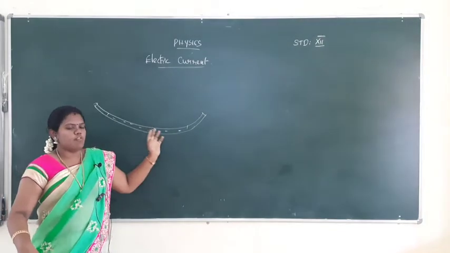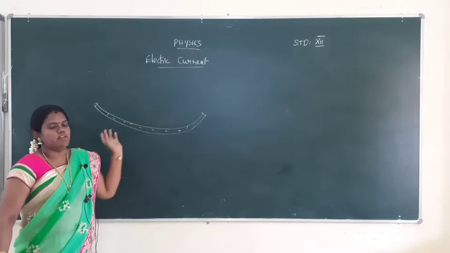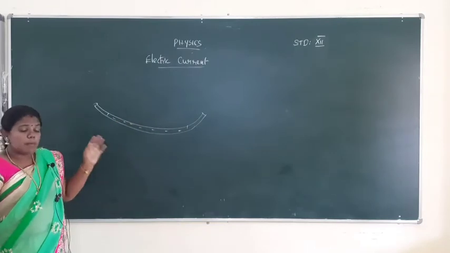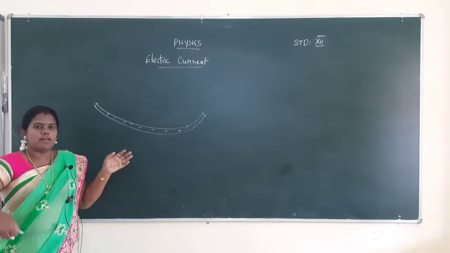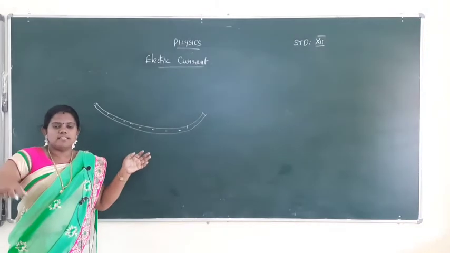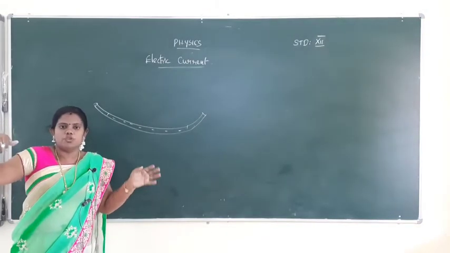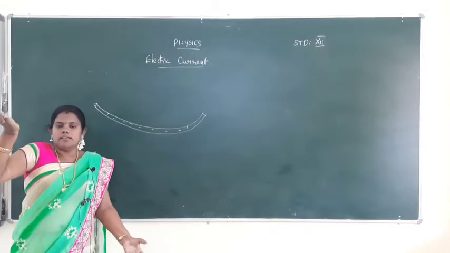Water does not flow on either side. Suppose you hold the tube and raise your hand upwards, then the tube will be moving to a certain height position.